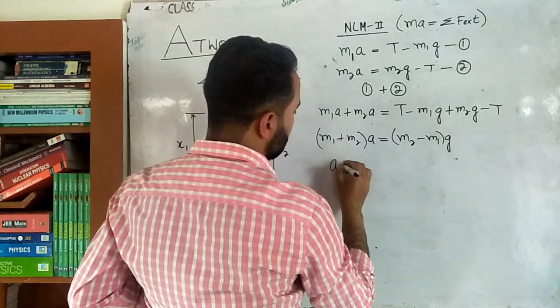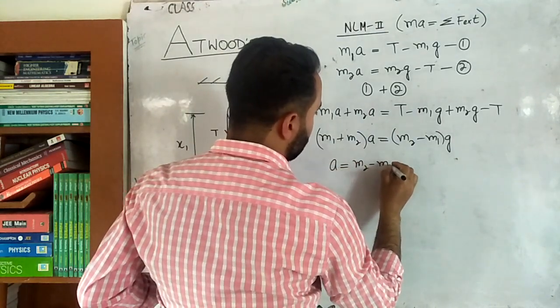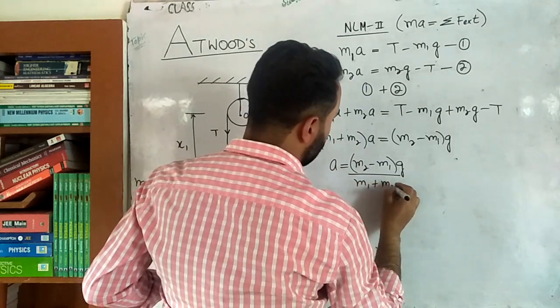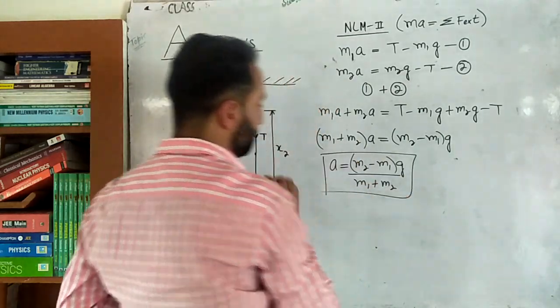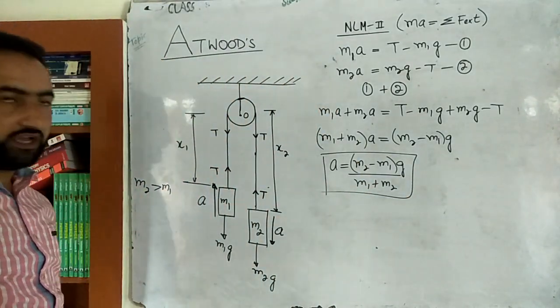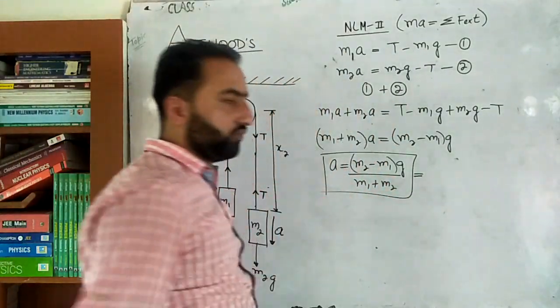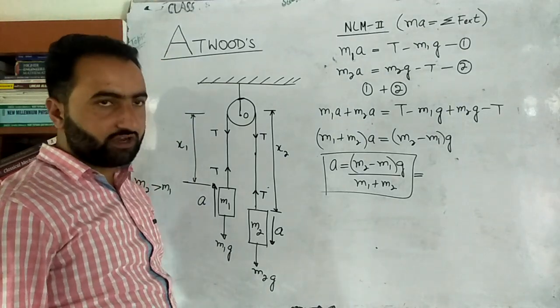So finally the acceleration is equal to (m2 minus m1) multiplied by g divided by (m1 plus m2). Now directly memorize this equation. So acceleration will be equal to this, or I can write it like this: bigger mass minus smaller mass divided by the summation of masses, multiplied by g.